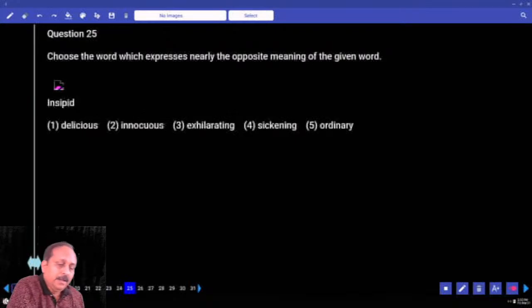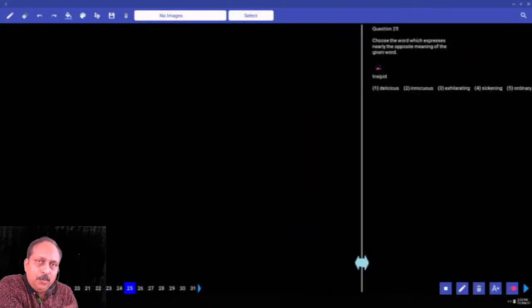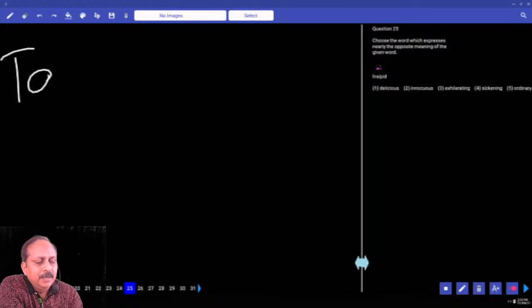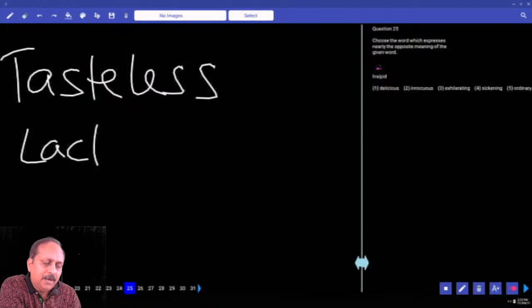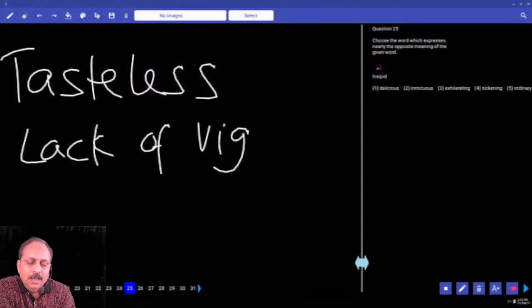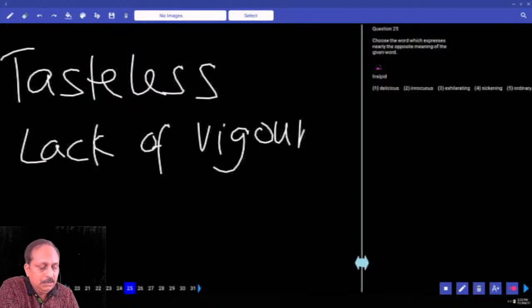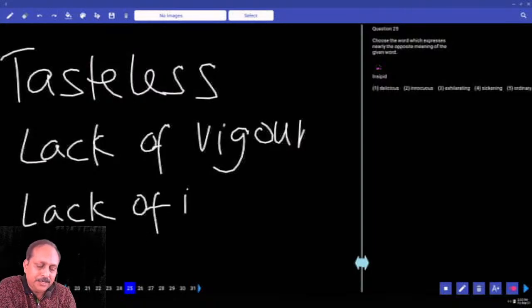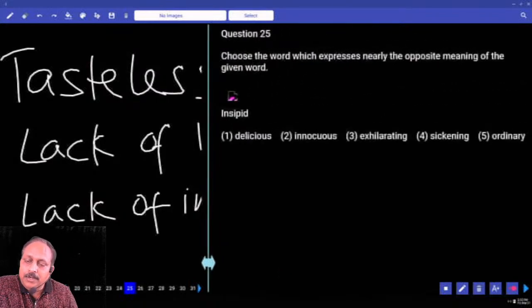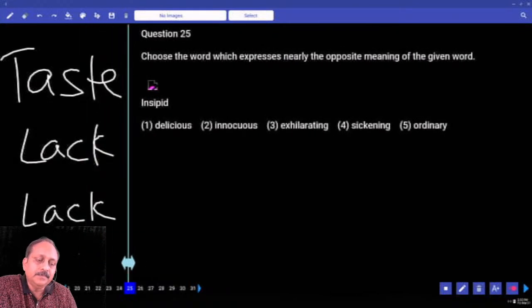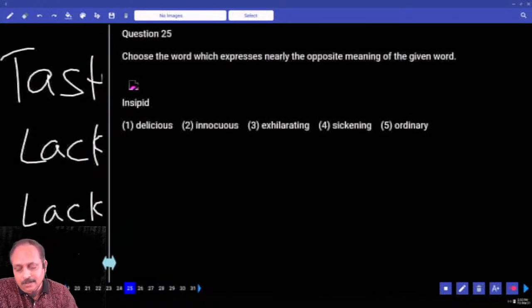Great. Insipid. First you write the meaning of the word insipid. Insipid means there are three different meanings. First you write tasteless. Then you write lack of vigor. You all know the meaning of the word vigor. Strength. Then also write lack of interest. Not interesting. Lack of interest. Tasteless, lack of vigor, lack of interest. And they want opposite. Am I right? Delicious. Hold that one.